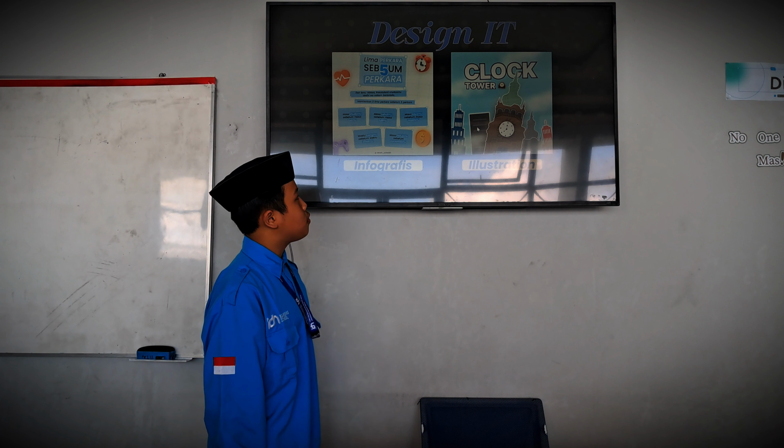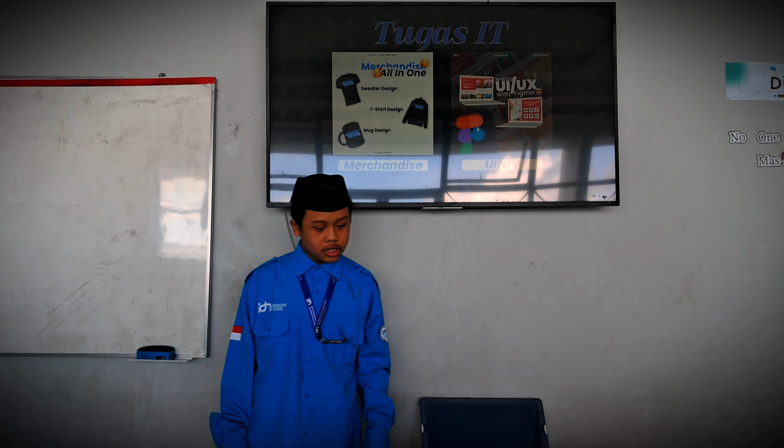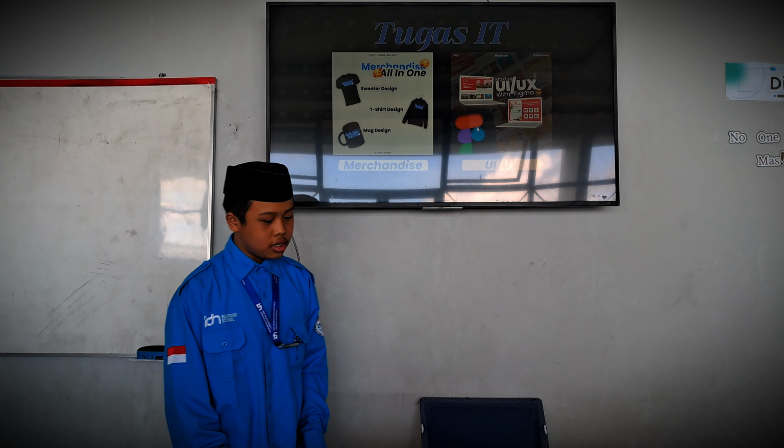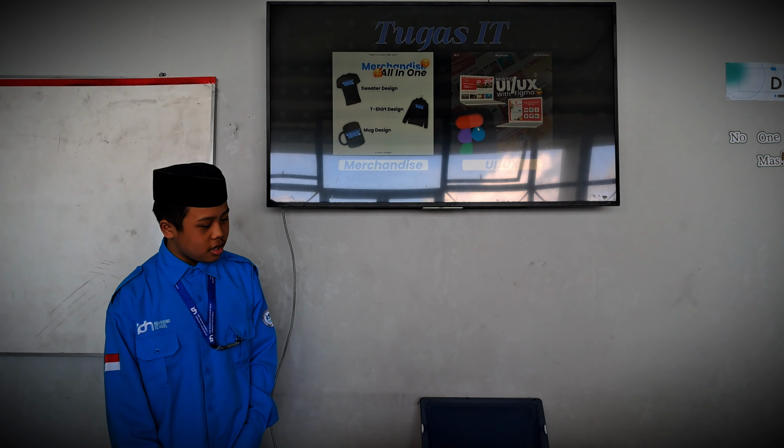Okay, so the next one is merchandise and UI UX. For the merchandise, I make it also in Figma, and then it took me about 2 weeks to finish because we need to make the design. Okay, for the next one is UI UX in Figma. I make this in Figma using desktop and with Hafiz, and it's about GoFood website.